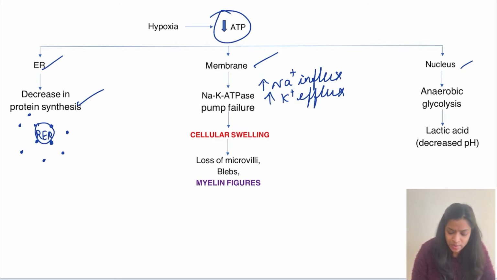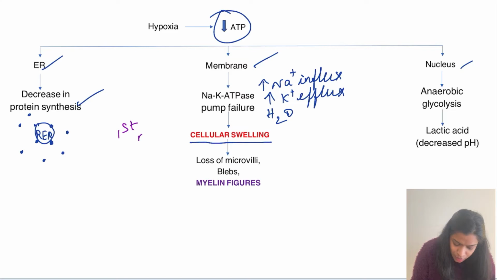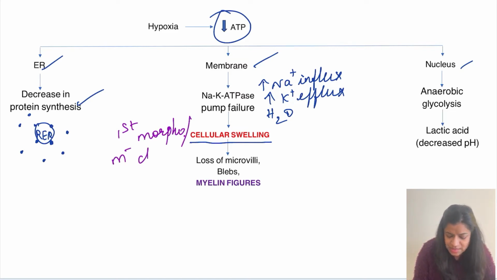Along with the increased sodium influx, it will be dragging water along. So water will also come along with the sodium into the cell, and this will result in something called cellular swelling. Whenever water enters, the cell will obviously swell, right? This cellular swelling is the first morphological or microscopic change in a cell injury.